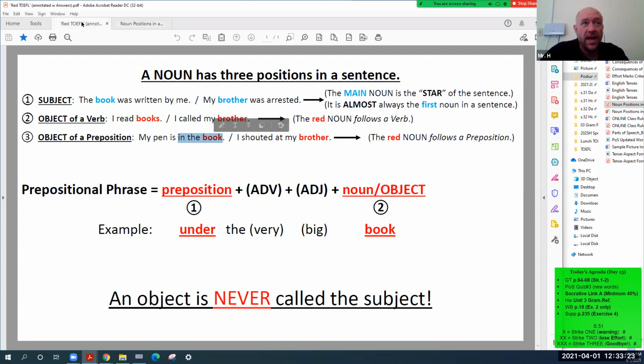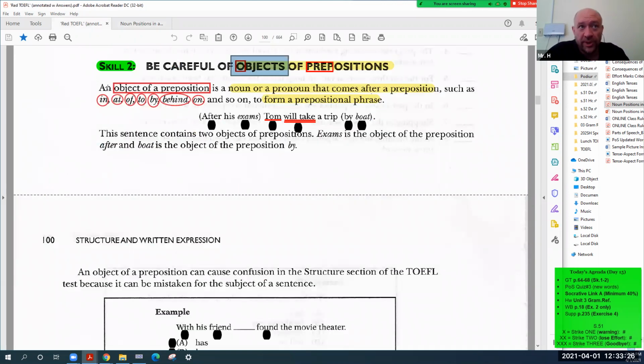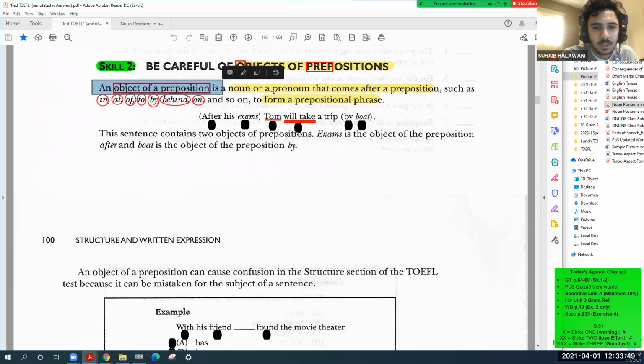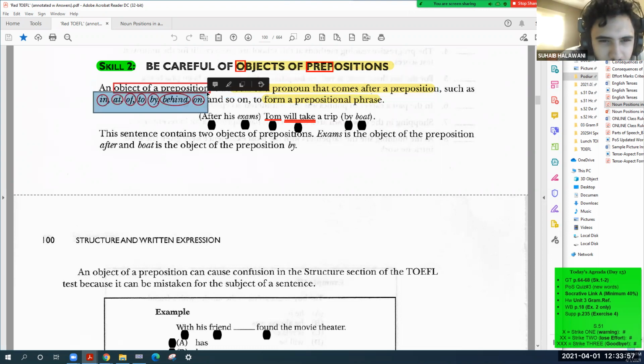So that's what we're doing today in skill 2: object of a preposition. The object of a preposition is a noun that follows a preposition. Can you read, Suhaib? An object of a preposition is a noun or pronoun that comes after a preposition, such as in, at, of, to, by, behind, and on. And so on.